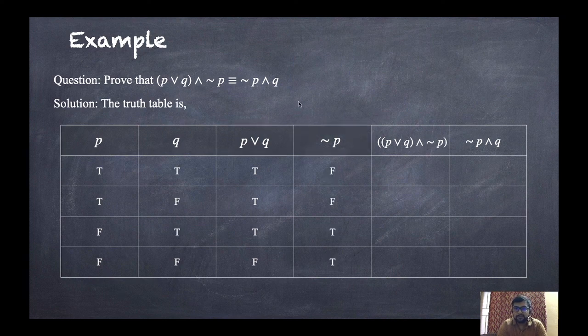Now the end of this column, that means third and fourth column. So end, how to calculate end? That means if both the entries are true, then it is true, otherwise false.